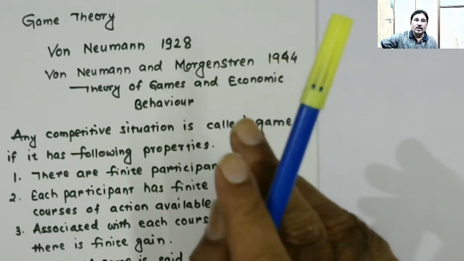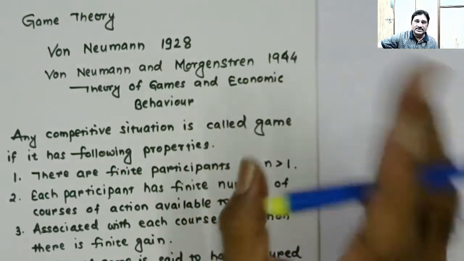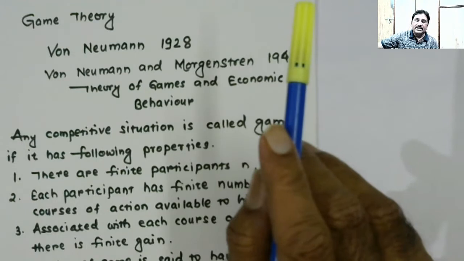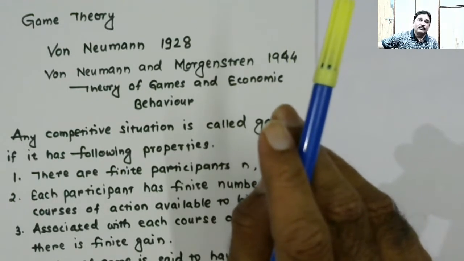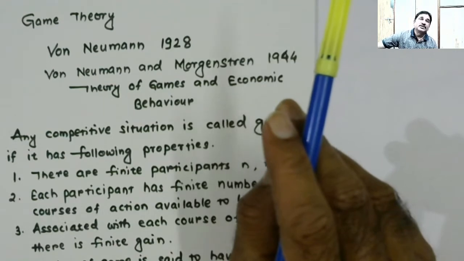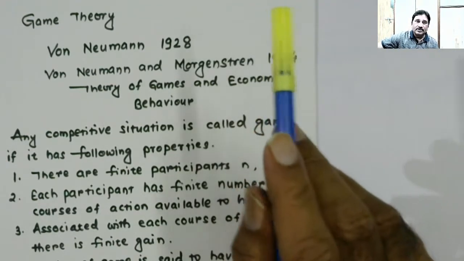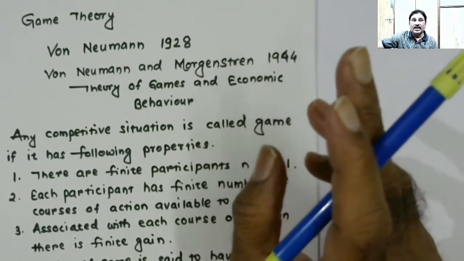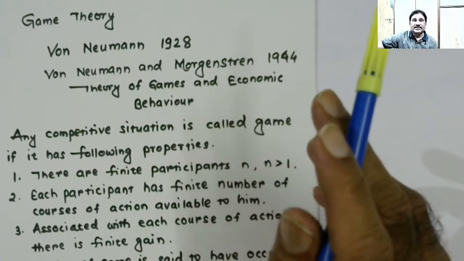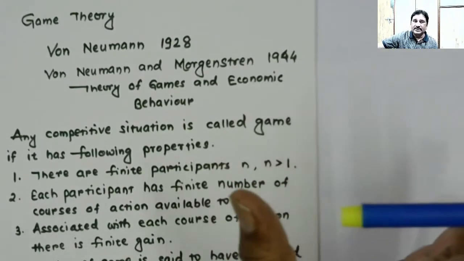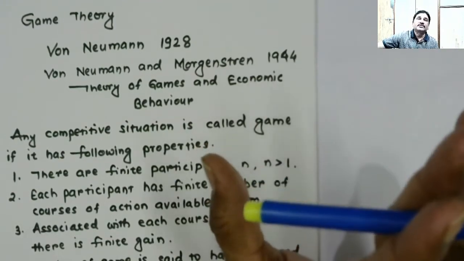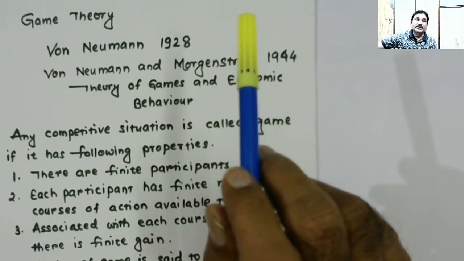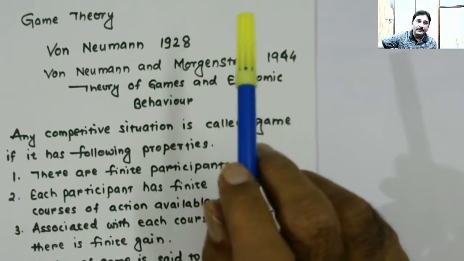We understand what games are. We know various games like cricket, football, chess, and so many others. But there are many other situations which we have not seen from the perspective of a game. So game needs to be defined, so as to understand many situations as games. It's not just football, cricket, chess, and so many things which we understand as games that are the only games, right? So for that, we need to understand the various characteristics of a game. We need to define game.